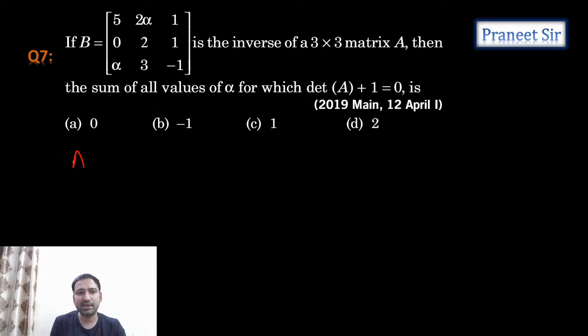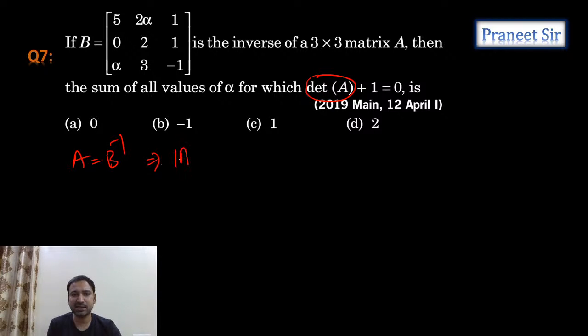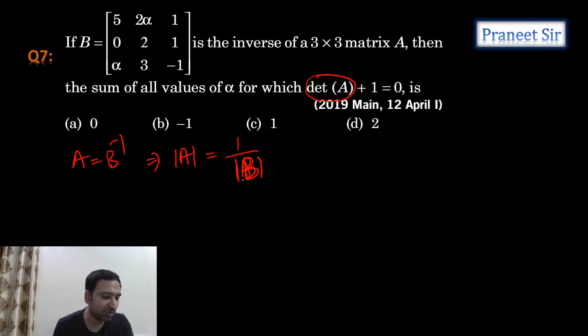So can I say that A is equal to B inverse? Hello Harsh. Can we say that A is equal to B inverse? Correct. So he is asking det A. But see guys, can I say that det A is equal to 1 by det B? Why? Because det B inverse is 1 by det B only. Correct. So from this, in place of det A, can I substitute 1 by det B?